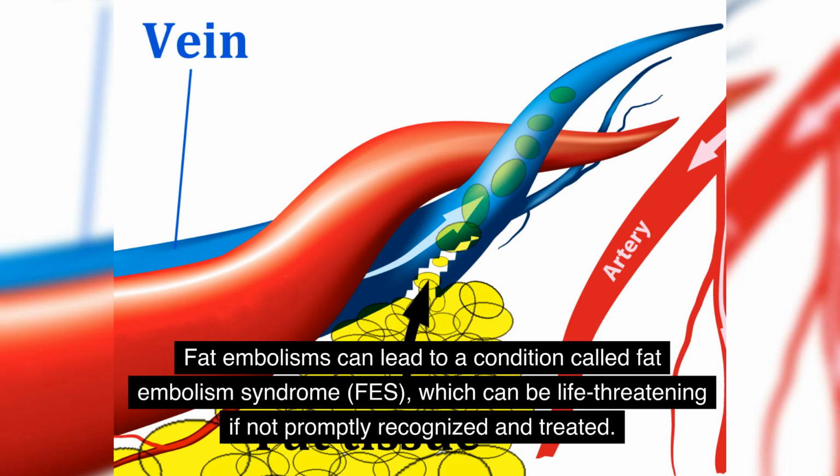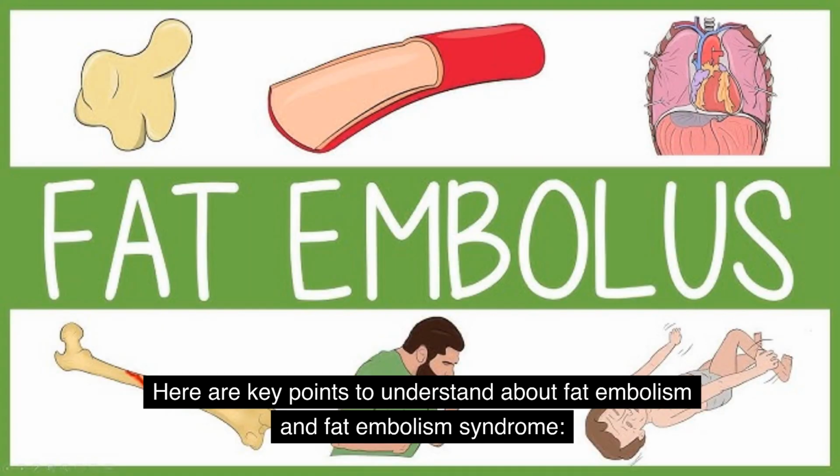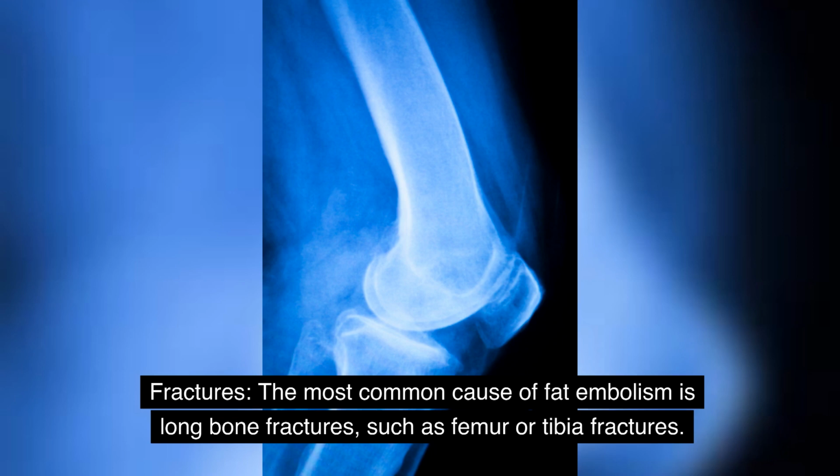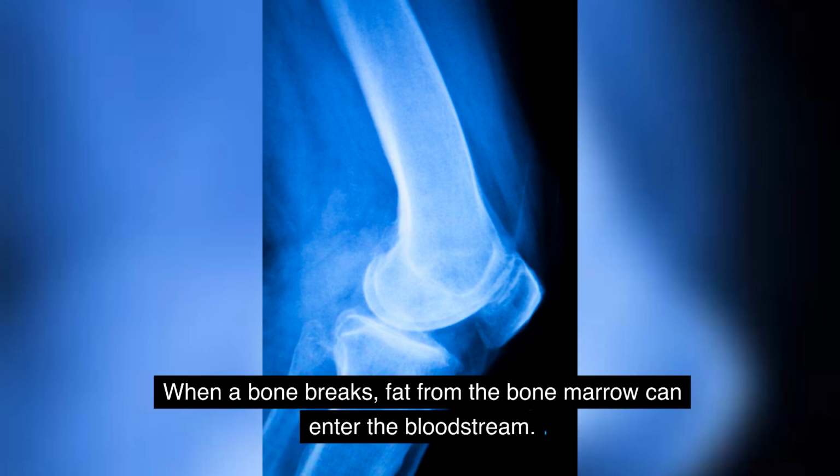Fat embolisms can lead to a condition called fat embolism syndrome, FES, which can be life-threatening if not promptly recognized and treated. Here are key points to understand about fat embolism and fat embolism syndrome. Causes: fractures. The most common cause of fat embolism is long bone fractures, such as femur or tibia fractures. When a bone breaks, fat from the bone marrow can enter the bloodstream.